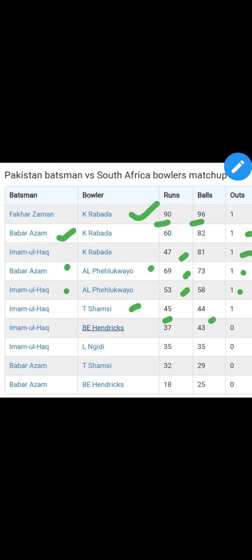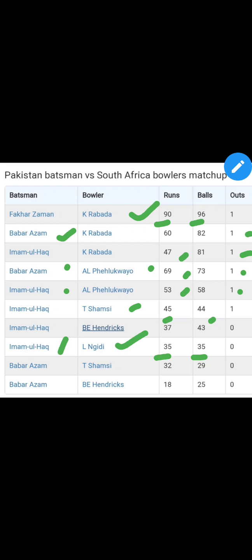You can see that Hendricks couldn't dismiss Imam-ul-Haq even once, and I think he will not be playing in this match either, so not talking about him. Coming to our next bowler, Lungi Ngidi, and the batsman is Imam-ul-Haq. You can see that he also couldn't dismiss Imam-ul-Haq even once. So Imam-ul-Haq doesn't struggle against Lungi Ngidi. You can see in 35 balls he has 35 runs.